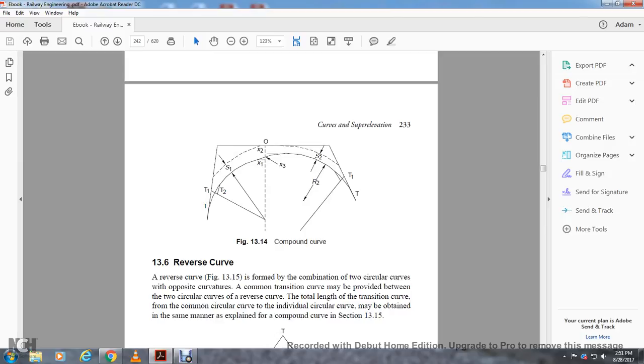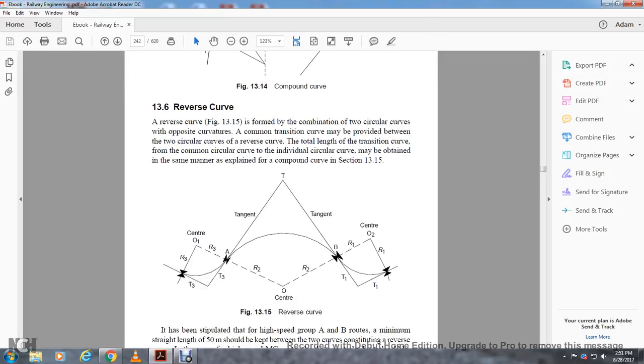13.14. The compound curve shows tangent 1, tangent 2, S1, S2, X1, X2, X3. A reverse curve is formed with a combination of two circular curves of opposite curvature. A common transition curve may be provided between the two circular curves. For the reverse curve, the transition curve length is provided for the common circular curve. The individual circular curves may be obtained the same way, as explained. The reverse curve is shown in Figure 13.15.